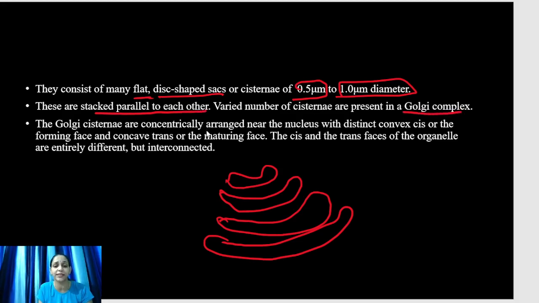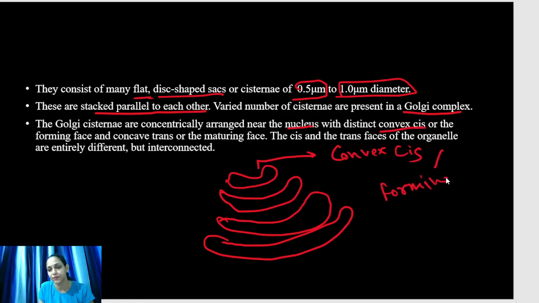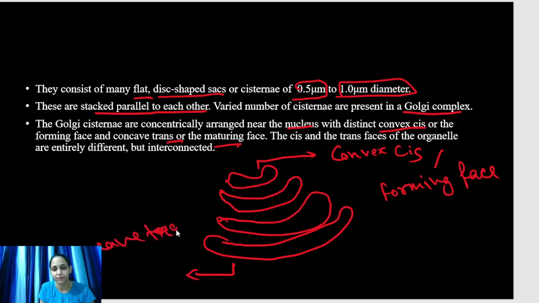The Golgi cisternae are concentrically arranged near the nucleus with distinct convex cis. This is the area, convex cis, or forming phase, and concave trans and maturing phase. This is concave trans and maturing phase.